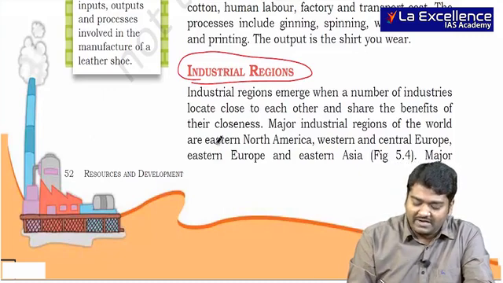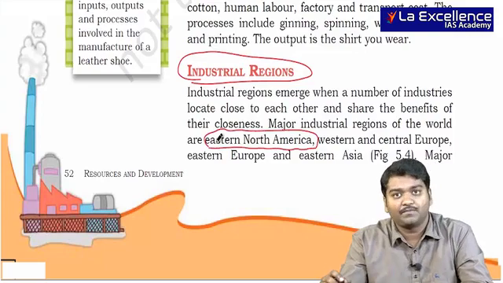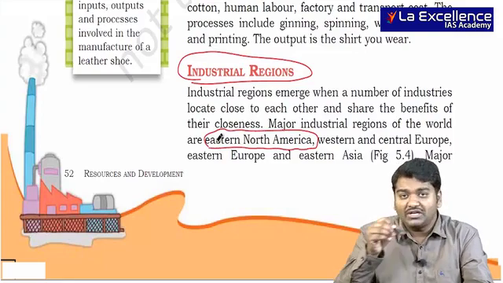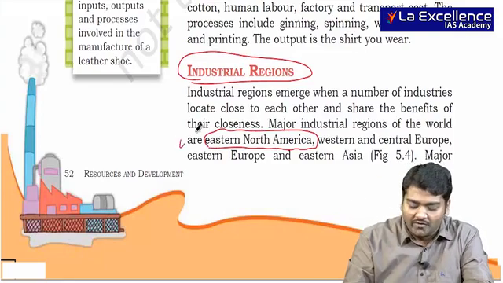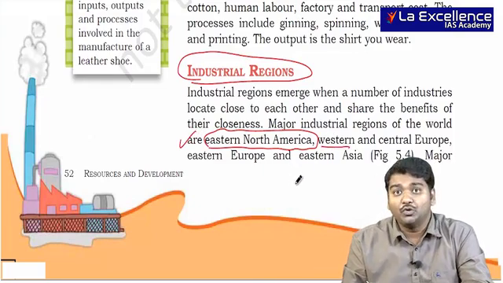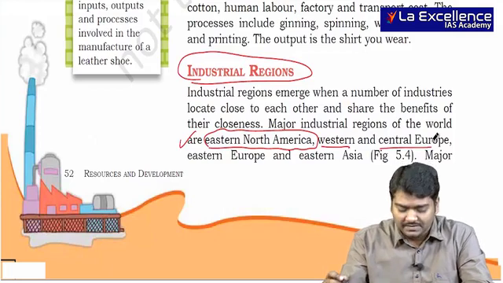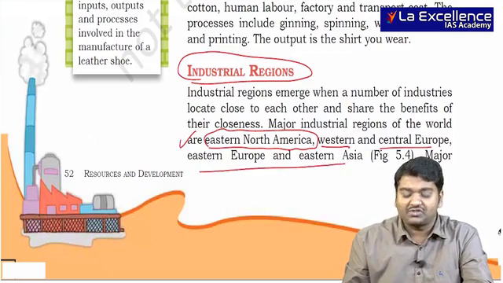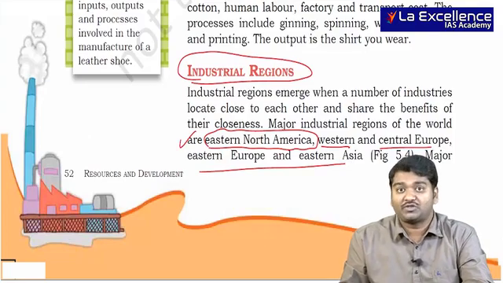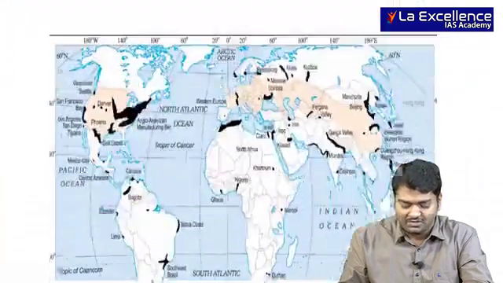For example, when I take Eastern North America, we talked about Great Lakes, New York and all. In that region you find a lot of industries. Western Europe, I am talking about UK, France, Central Europe, Germany, Italy and other countries. Eastern Europe and Eastern Asia, especially when we talk about China, Japan, South Korea, you see these industrial regions, right?